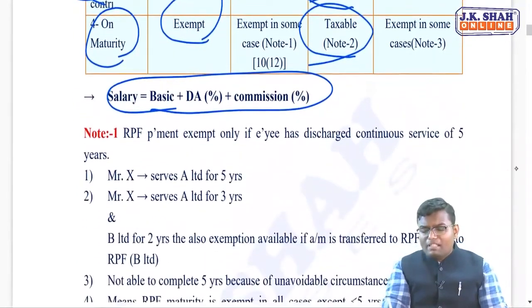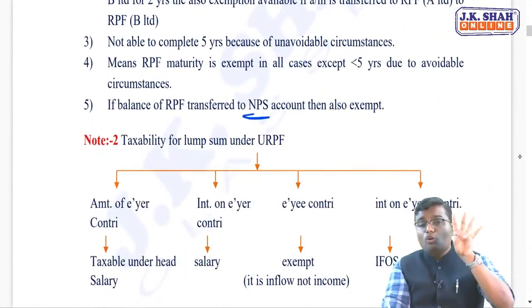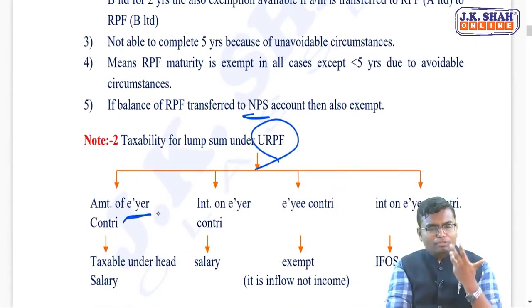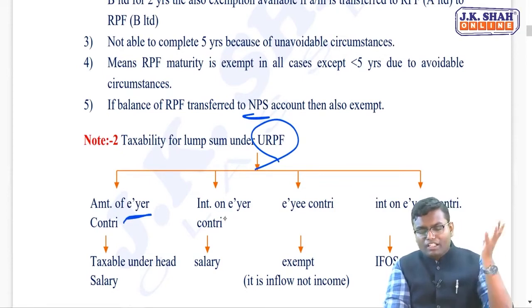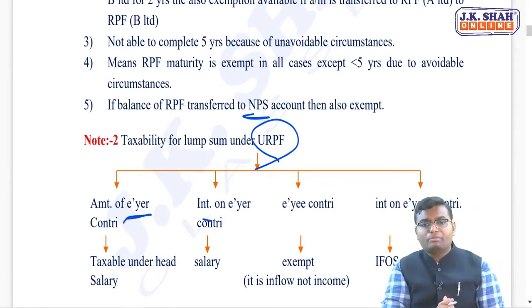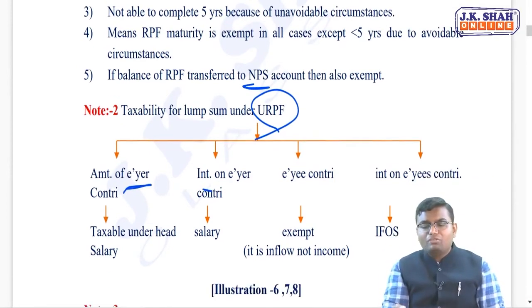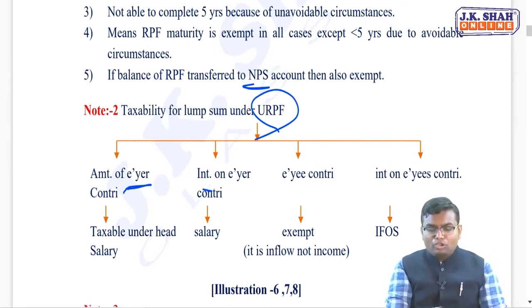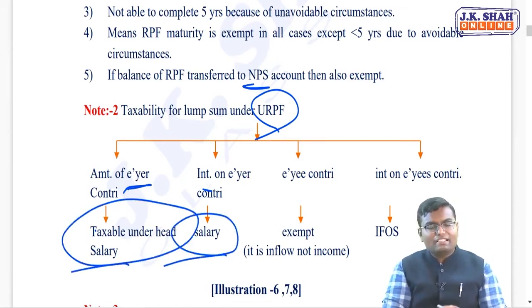However, at the time of maturity, you can understand there will be 4 portions that you are getting. Number 1 will be employer contribution, number 2, whatever interest is there on employer contribution. Remember, whatever you are receiving because of the employer will always be taxable under the head salary. So, employer contribution and interest on employer contribution will be taxable under the head salary.